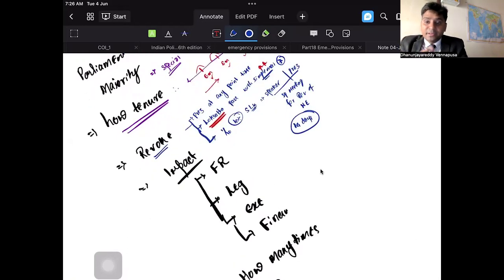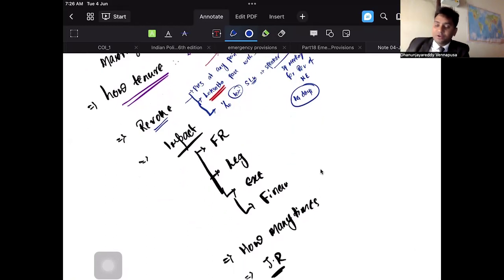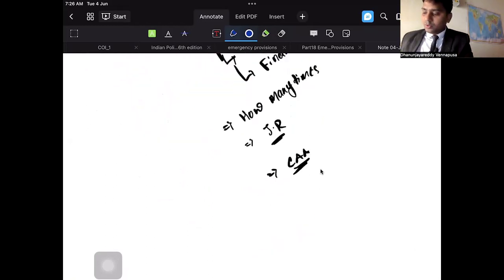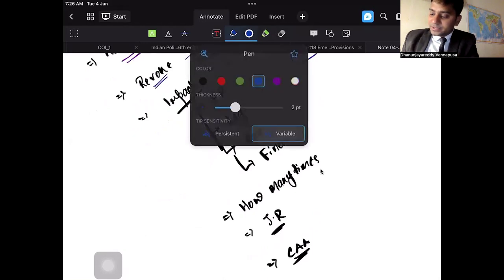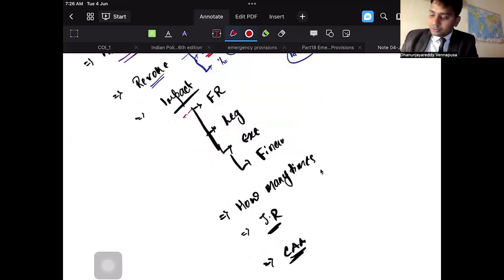The next one is, what is the impact? Say, for example, if there is national emergency, what is the impact that it is going to create? Right. So the impact of national emergency is on the fundamental rights. What impact does it create on fundamental rights? Important. In order to discuss this, Article 358 and 359 will be coming into picture.